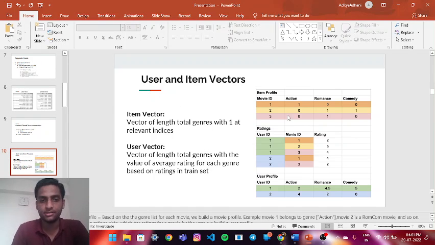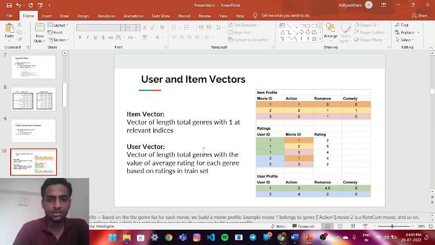User and item vectors. An item vector has length equal to the total number of genres, with 1 at the relevant indices. We are naming the movies 1, 2 and 3. Action is 1, 0 and 0. Romance is 0, 1 and 1. Comedy is 0, 1 and 0.